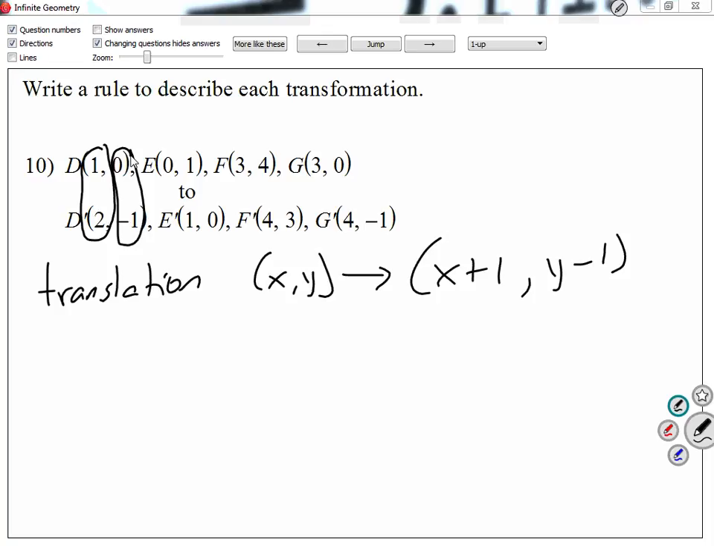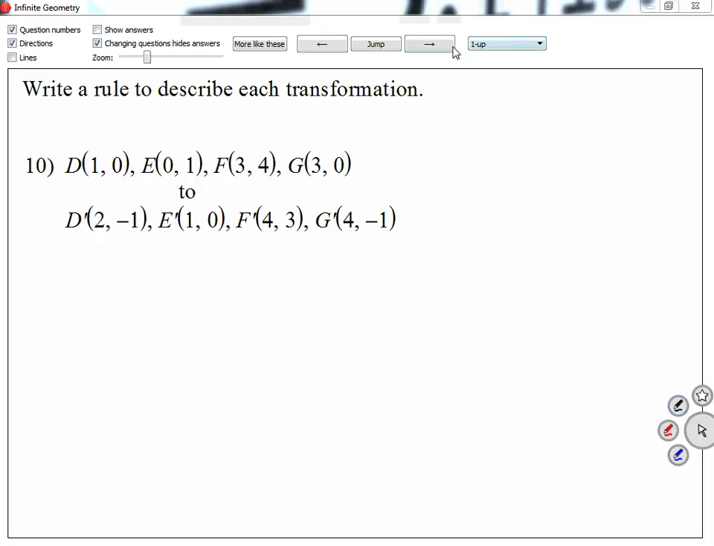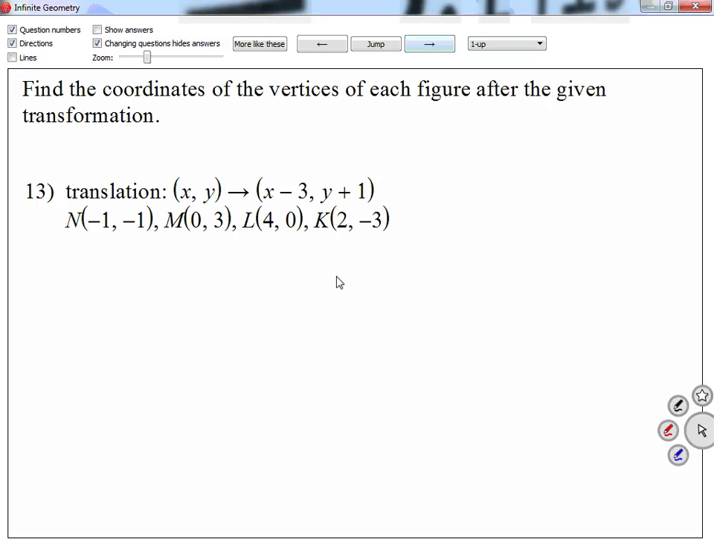Alright. So then, you guys have what? Up until 12 are the same thing. So let me move into question number 13. Now here, I'm asking you guys, find the coordinates of the vertices of each figure after the given transformation. So I'm giving you guys 4 points, the points N, M, L, K, and I'm giving you guys a rule for the translation. I need the points after the transformation. So I need the primes.